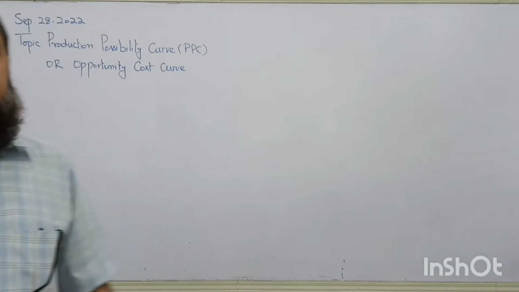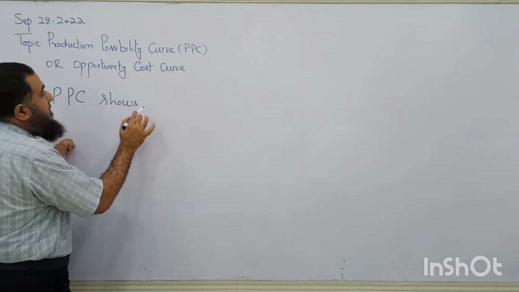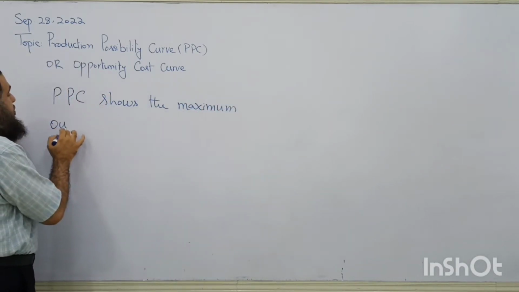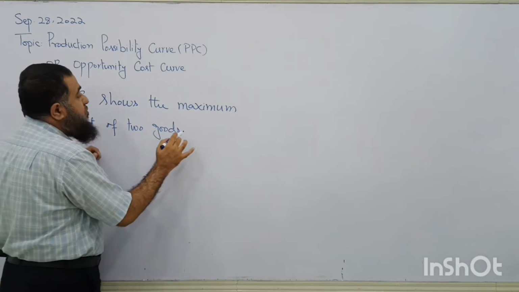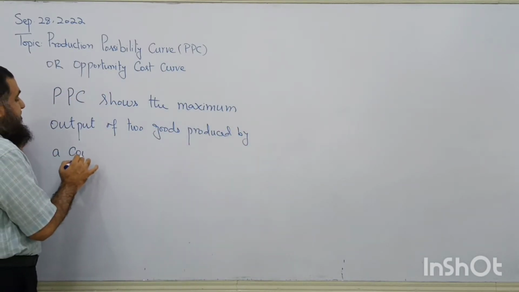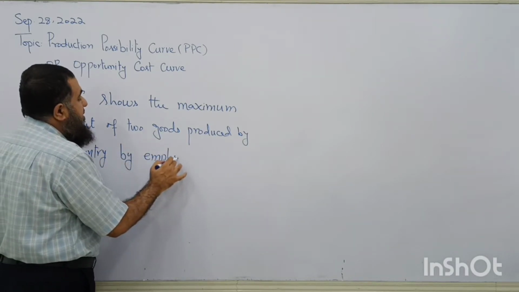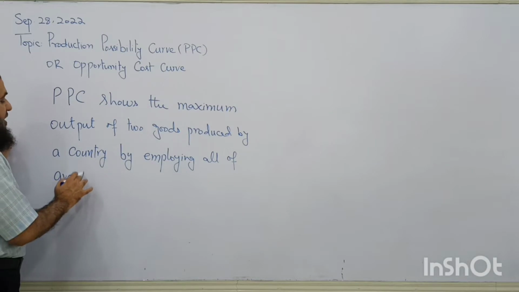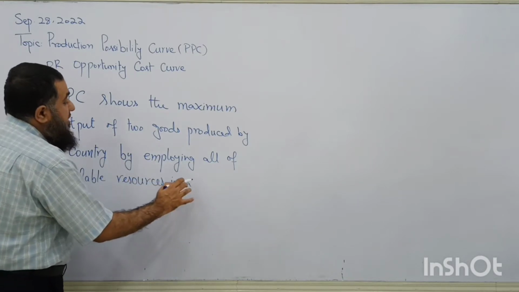Clear? So what PPC is telling us is that PPC shows the maximum output of two goods produced by a country by employing all of its available resources in a given time period.